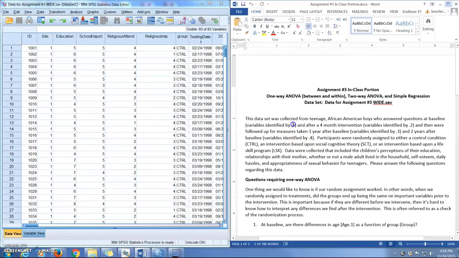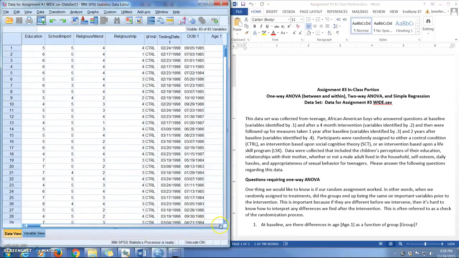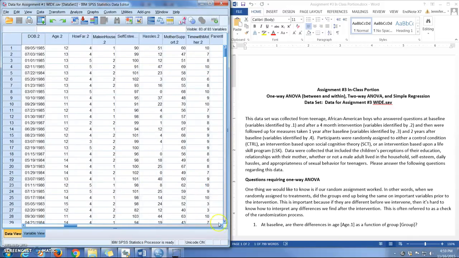One other thing you need to know is that the data was collected at baseline, and all of the variables that were collected at baseline are identified with this .1 at the end of the variable name. They were then collected after a 4-month intervention, which is identified by the .2 at the end. If I come over here where you can see the SPSS file, these things don't have a dot. That's because they only asked that question once. But here we get over to the testing date at baseline.